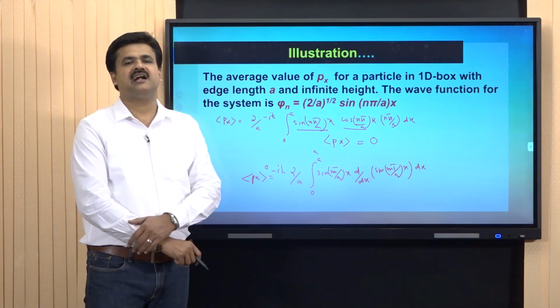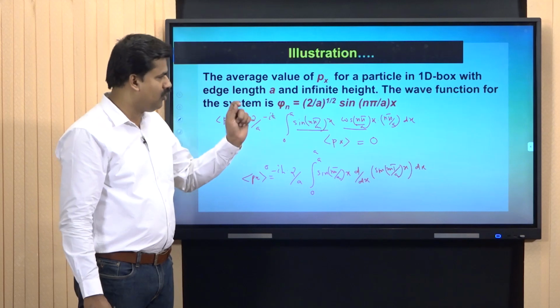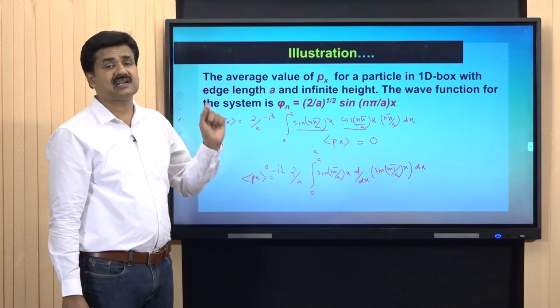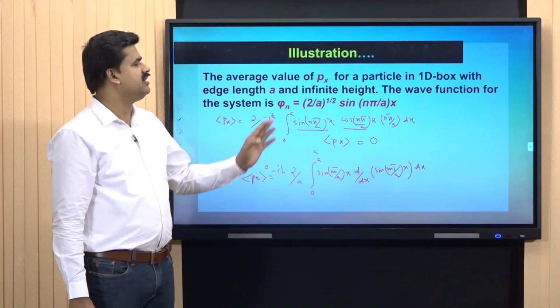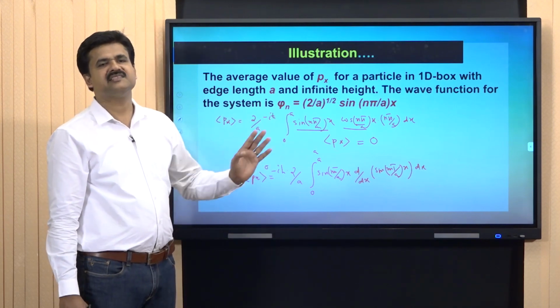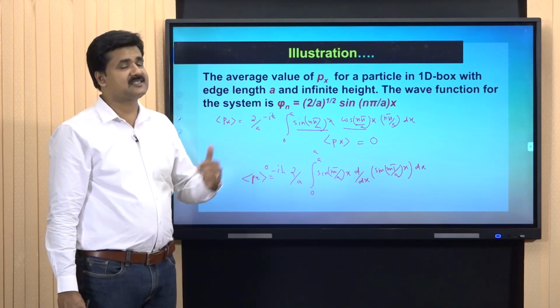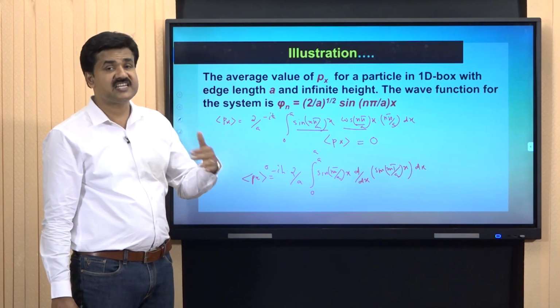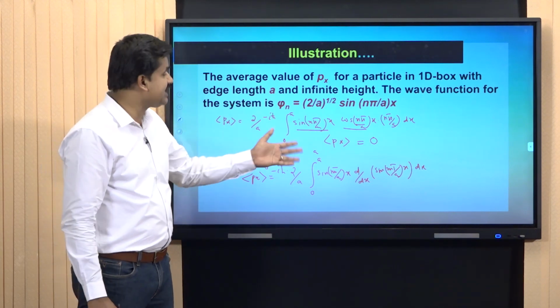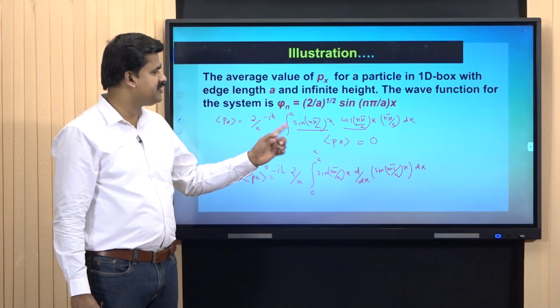Thus, it can be concluded that the average value of momentum of a particle in a one-dimensional box with edge length a is equal to 0. This is another important observation. In the previous problem, for the particle in a box, the average value of position is a by 2. And here it is proved that the average value of momentum is 0.